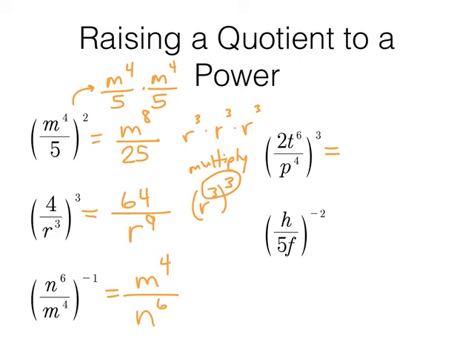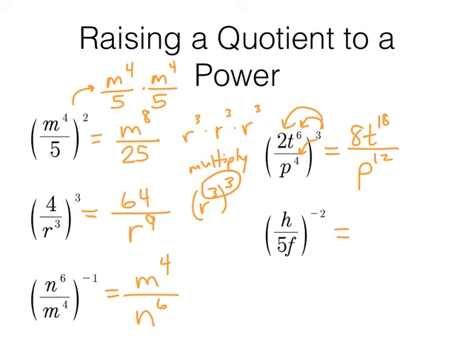On this one, be careful to make sure you raise the 2 and the t to the 6th, both to the third power. So that's going to be 8t to the 18th power over, and then raise the p to the 4th to the third power, p to the 12th. So far, we haven't had anything to simplify before or after raising to this power. We will see that on the next set of examples.